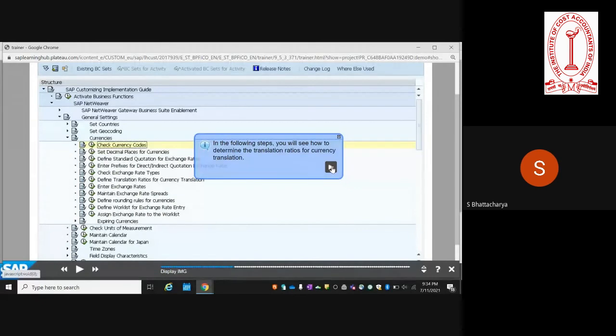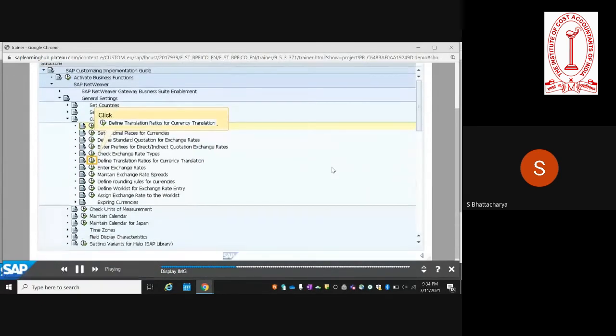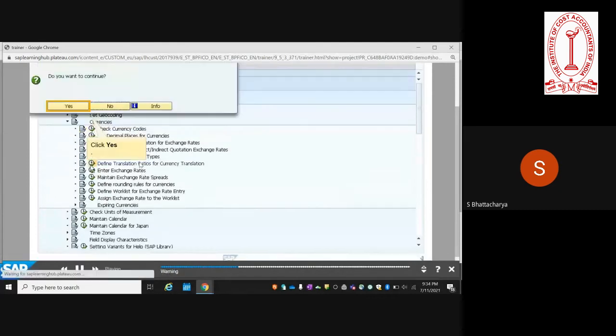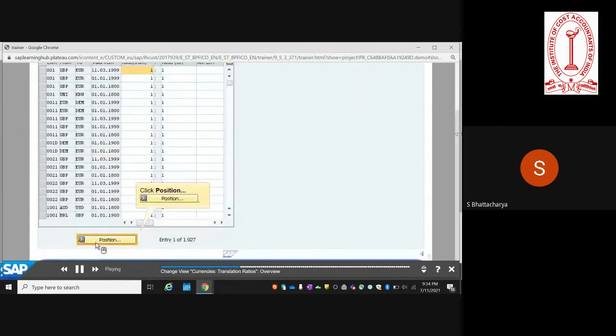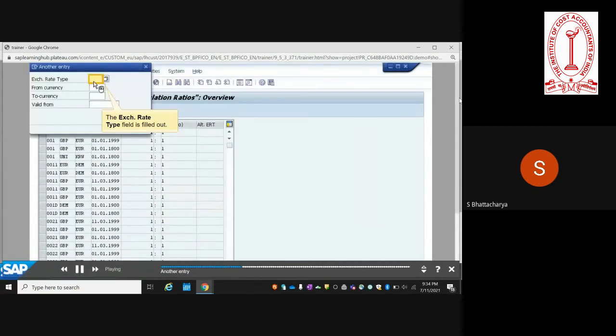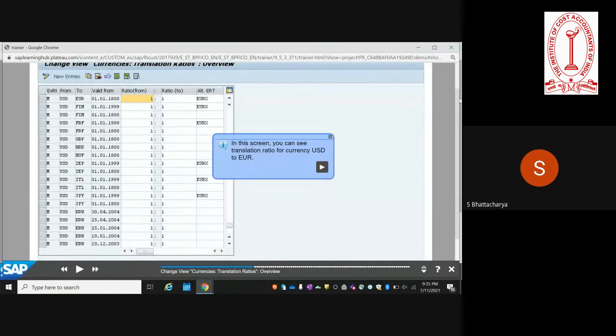So now we will see how the translation ratios are maintained and determined. There's a specific transaction, define translation ratios. This is the classical screen where you are maintaining the ratios from one currency to the other. And this has to be maintained for each exchange rate type. So from USD to EUR. This is where you are maintaining the translation ratios.